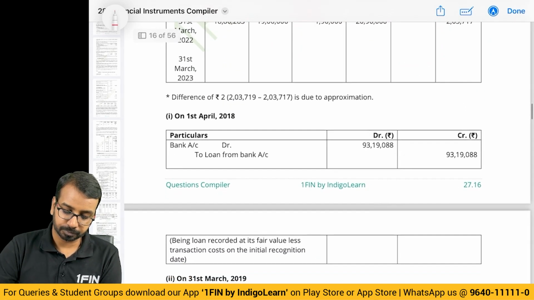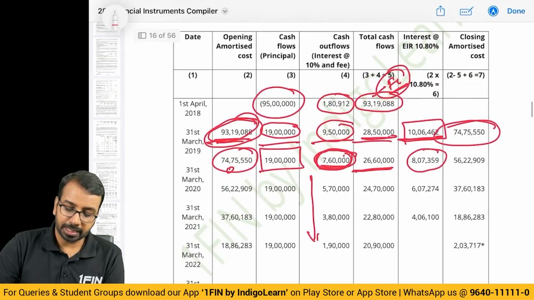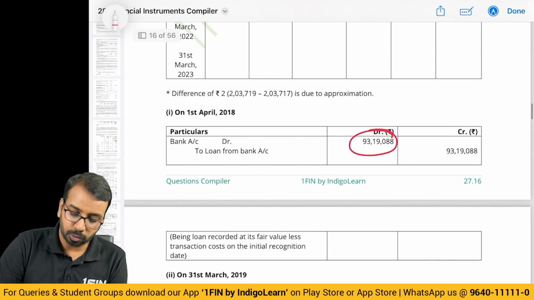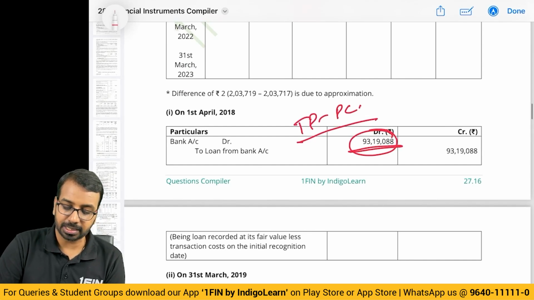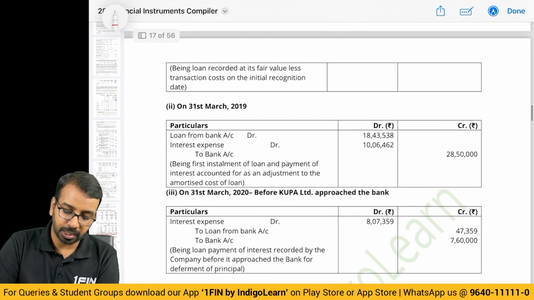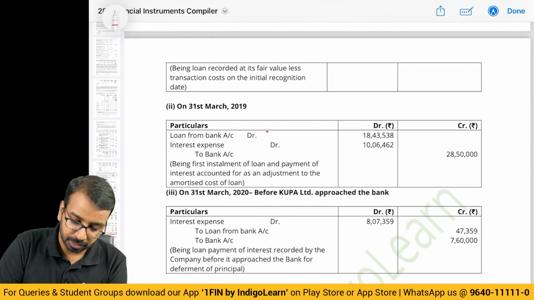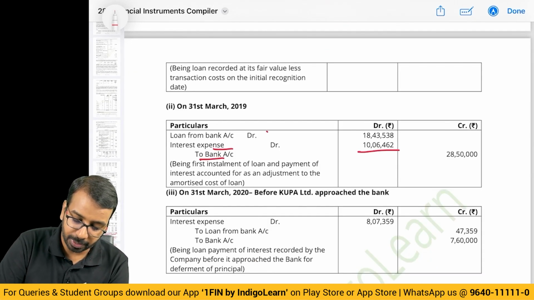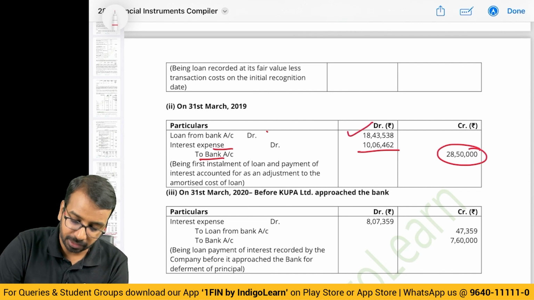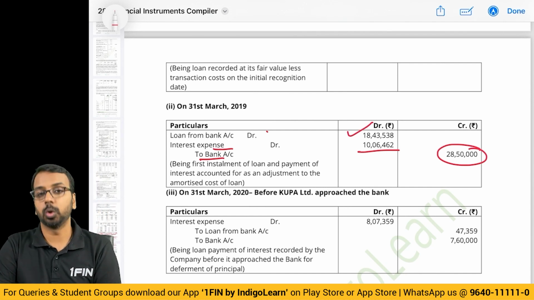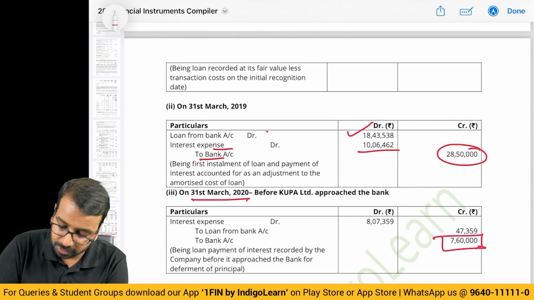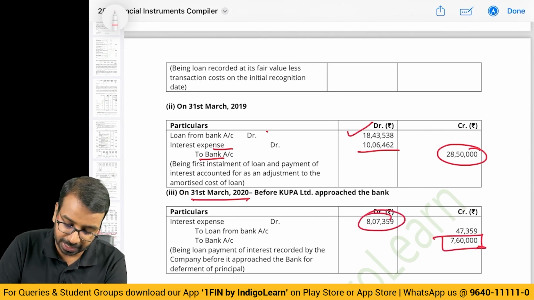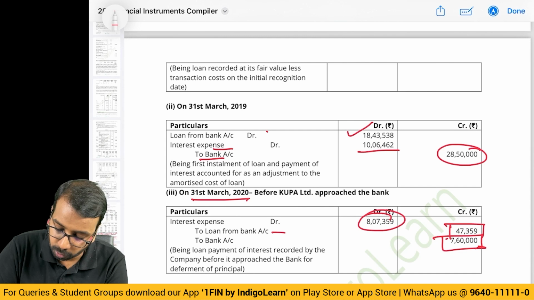Okay. Now, at the beginning, you will debit the bank account with transaction price minus processing charges, 93,19,000. Then on 31st March, interest expense booked, payment to bank 28,50,000, and the balance amount will be credited to the loan account. Okay. Then on 31st March, you have paid 7,60,000 as interest. Your interest expense is 8,07,000. The difference will be credited to the loan account.